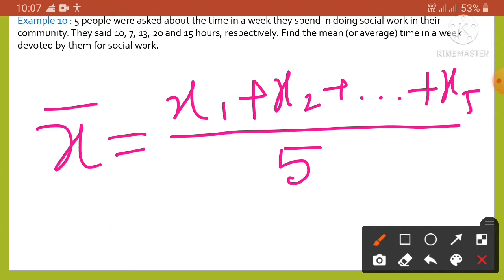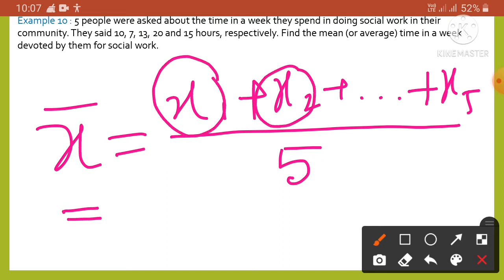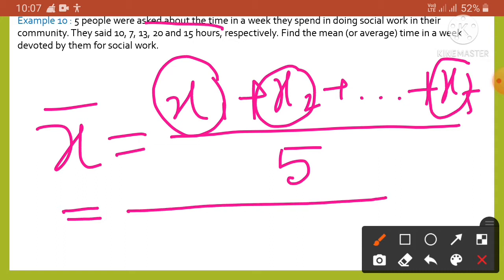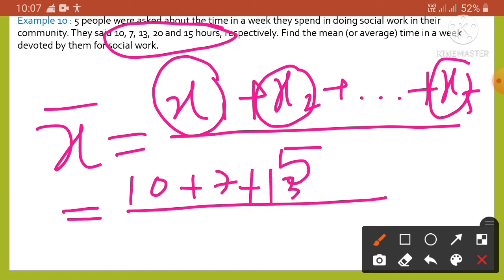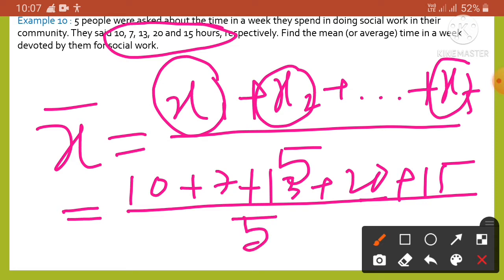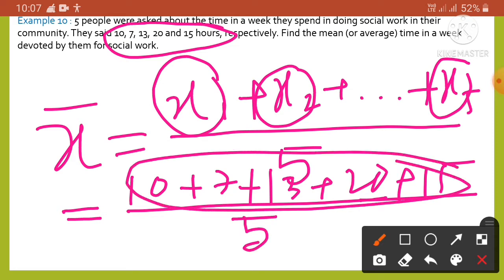Writing the individual values, we get 10 plus 7 plus 13 plus 20 plus 15, divided by 5. Adding these numbers we get 65 as the total.